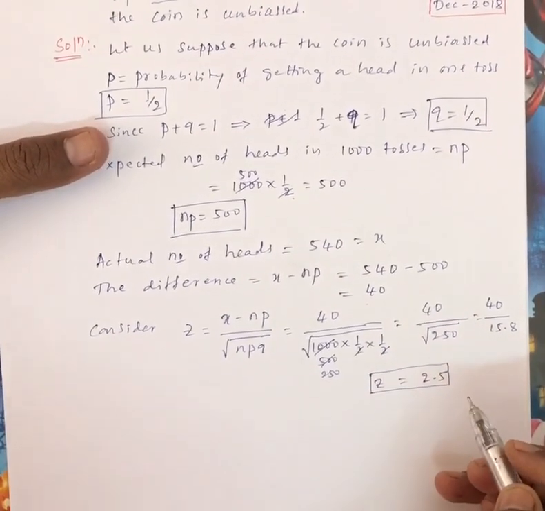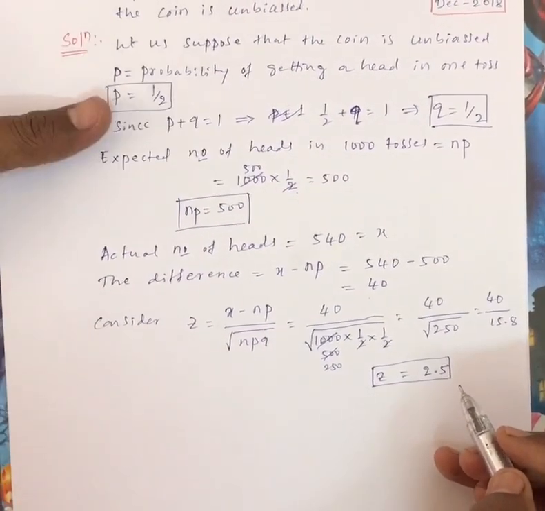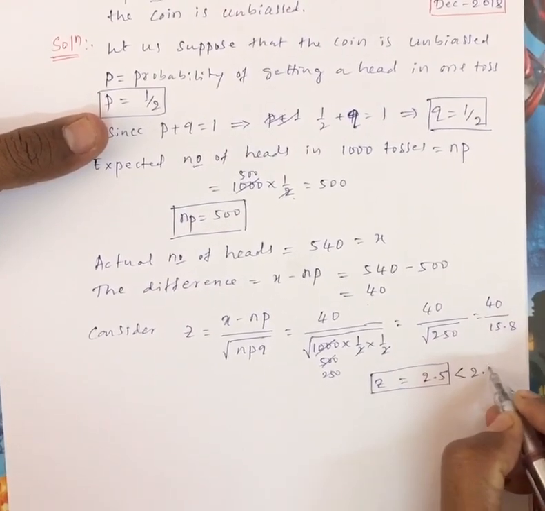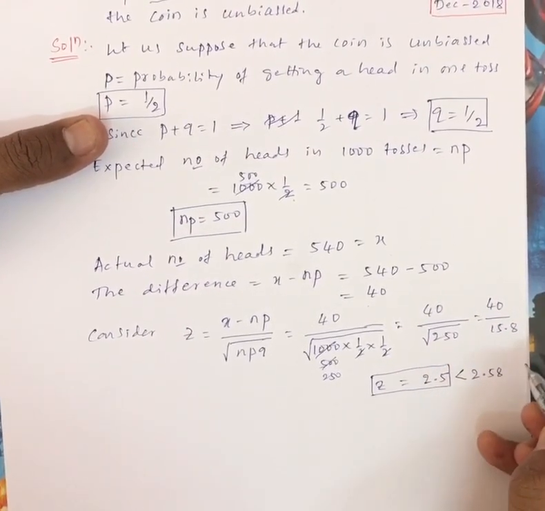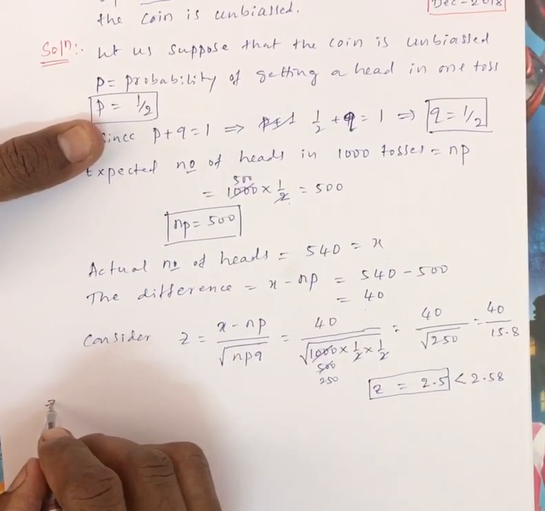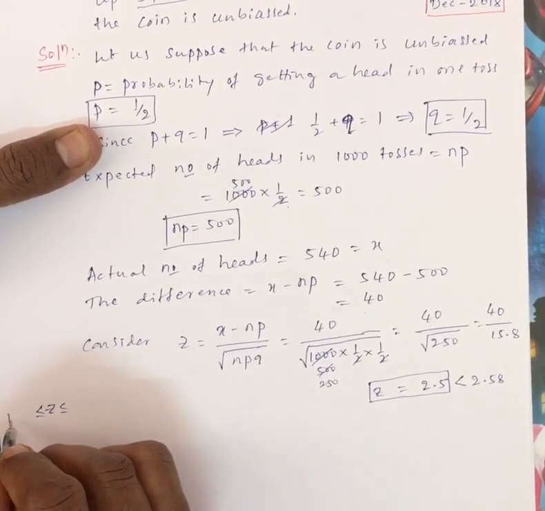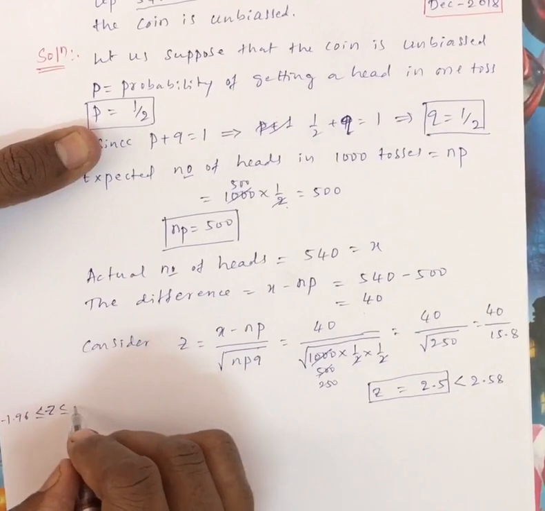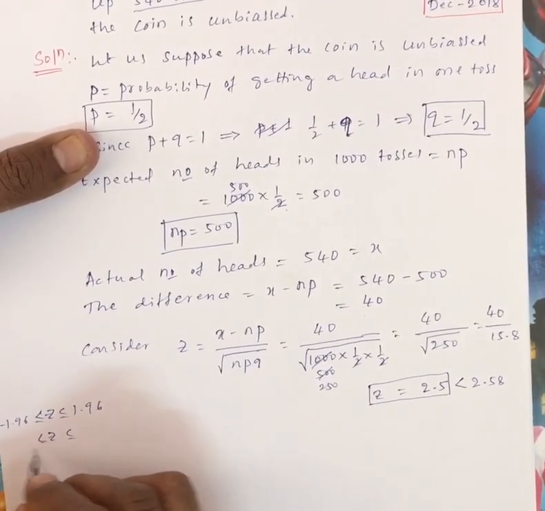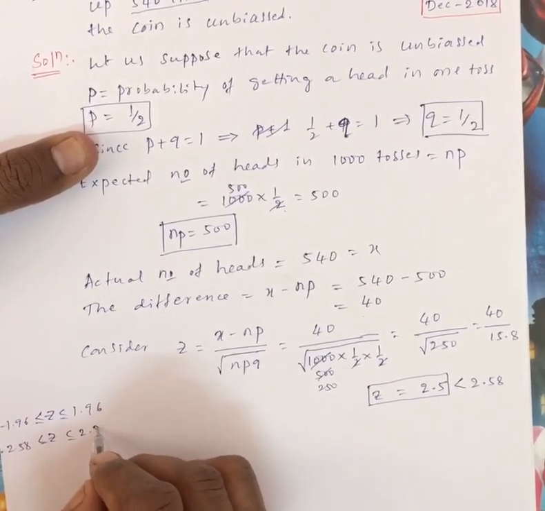Now z is 2.5. We have the ranges: minus 1.96 to plus 1.96, and another is minus 2.58 to plus 2.58.